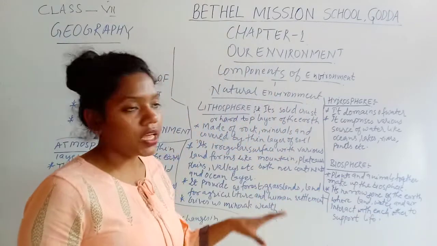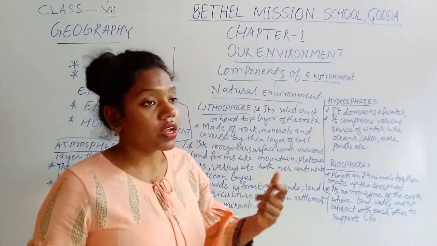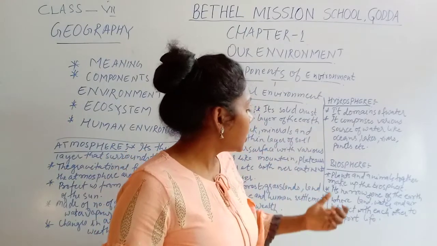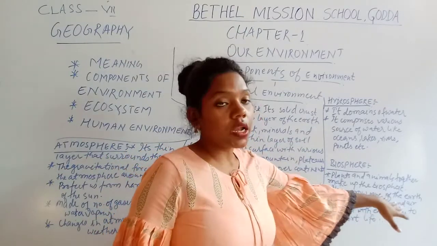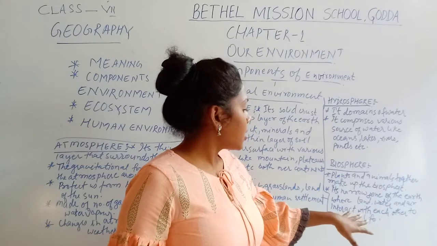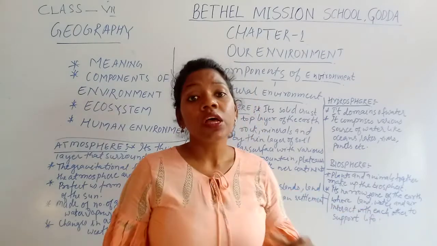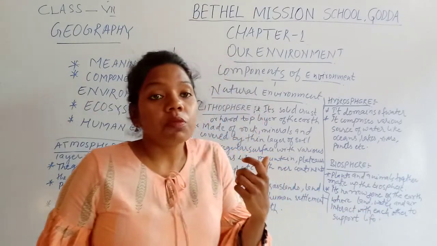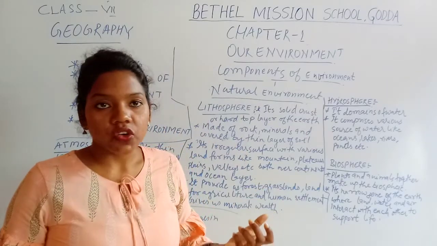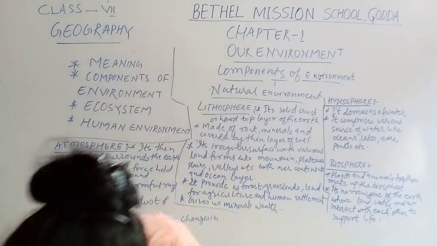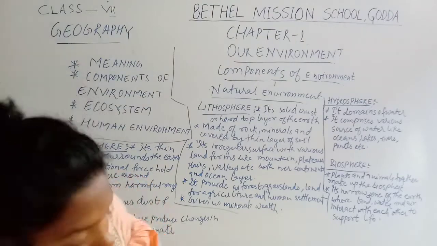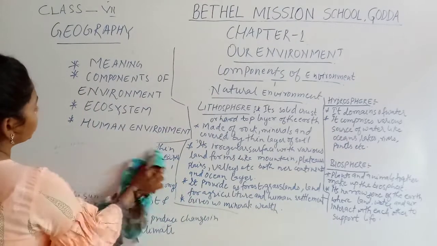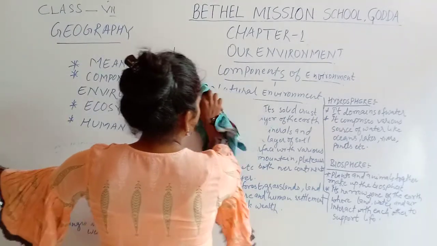That means in this layer, land, water and air interact and interchange with each other to support life, to make favorable conditions for life. Another topic we are going to talk about is the ecosystem.